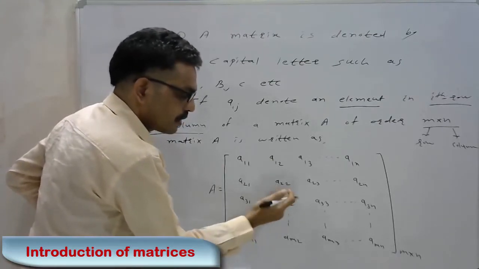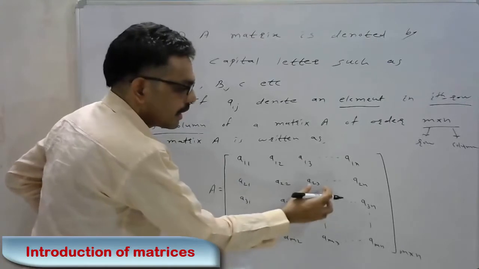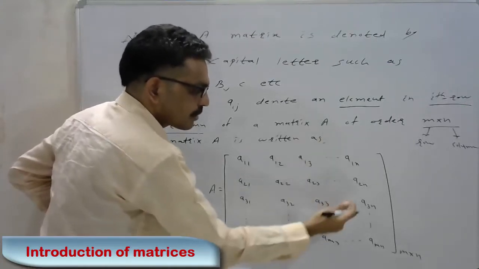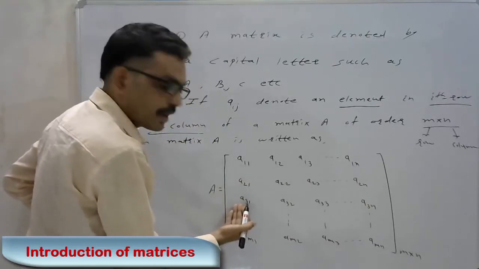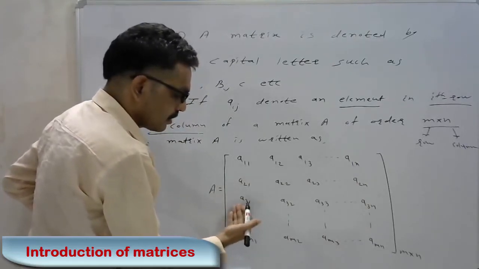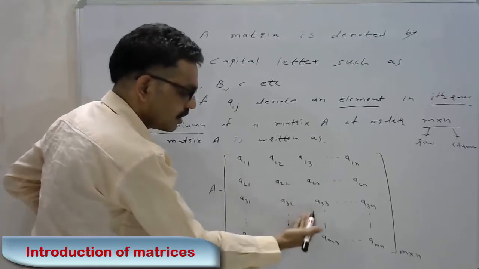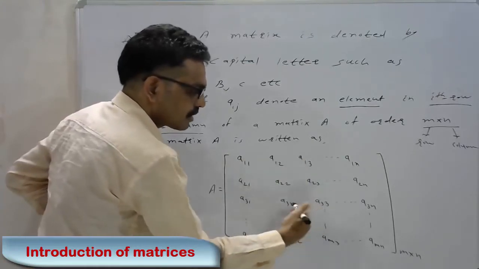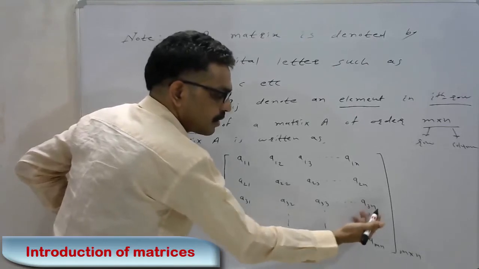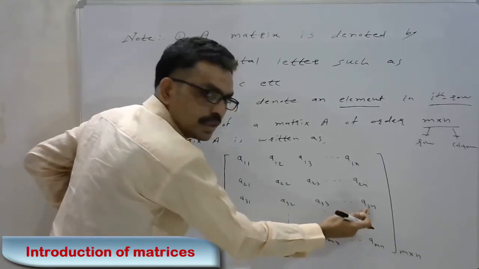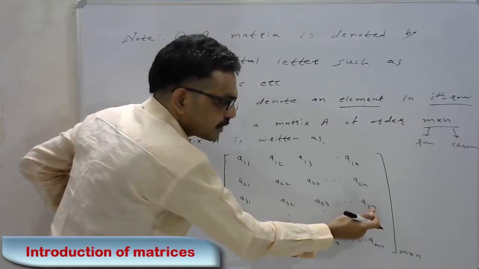A22, second row, second column. A23, second row, third column. Second row, nth column. Third row: A31, the third row, first column. Third row, second column. A33, third row, third column. And so on up to A3n. The first suffix shows the row and the second suffix shows the column.